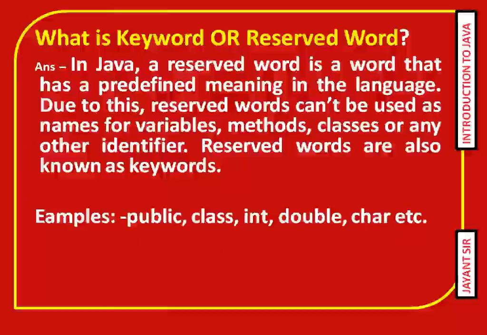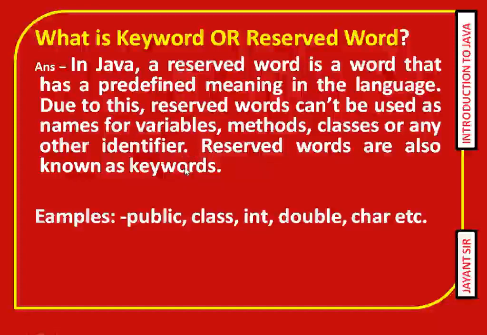Next, what is a keyword or reserved word? In Java, a reserved word is a word that has a predefined meaning in the language. Due to this, reserved words cannot be used as names for variables, methods, classes, or any other identifier. Reserved words are also known as keywords.